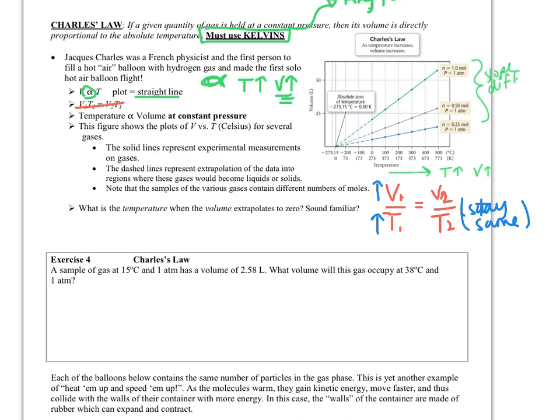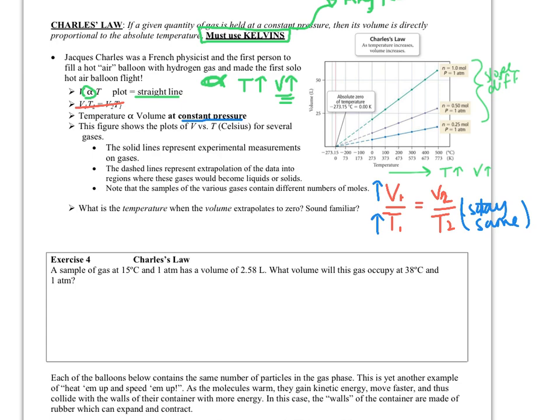So the biggest thing is your temperature and volume are at constant pressure. So you have to have a variable container to have constant pressure. Otherwise, when the container gets bigger, it will keep the number of collisions the same. So that's how it keeps constant pressure. This figure shows the plot of the volume versus temperature in Celsius, which is directly proportional to the temperature in Kelvin, so it didn't matter.